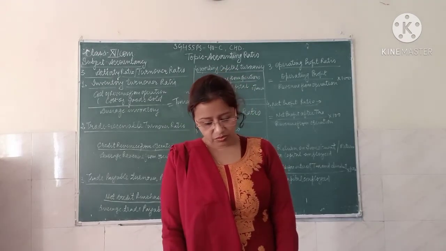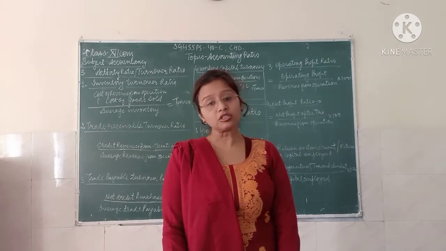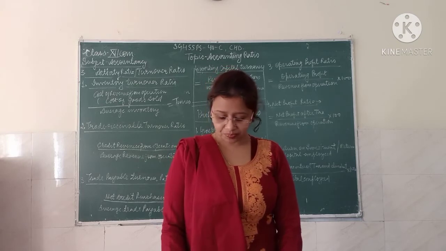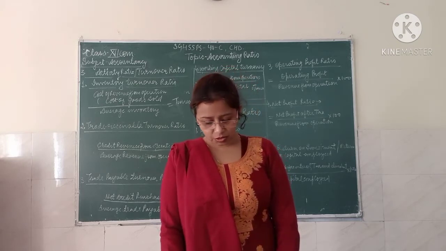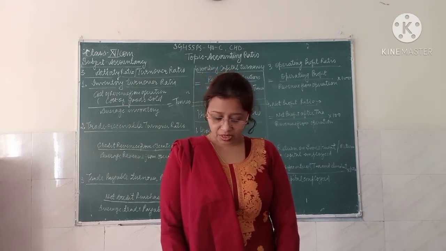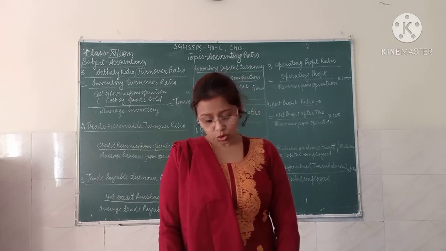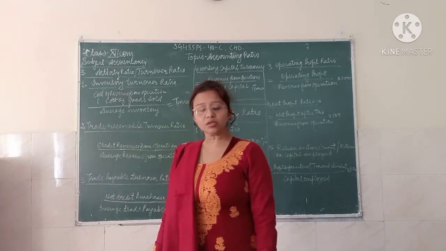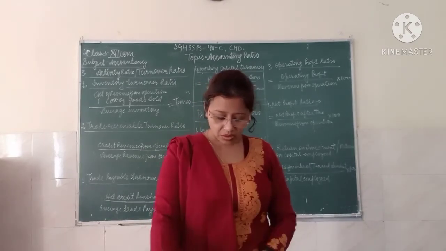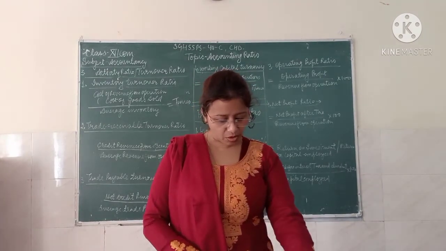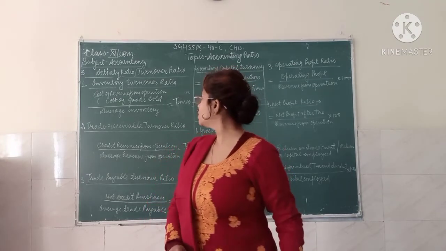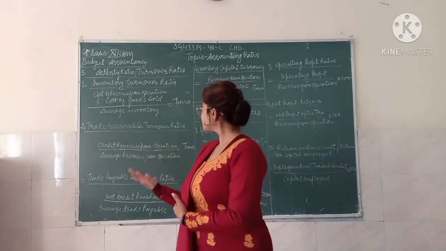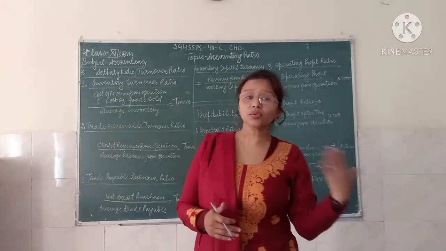It shows the number of times the amount invested in the inventory is rotated. A higher ratio means more sales are being produced by the rupee of investment in inventories. A very high ratio shows overtrading and it may result in working capital shortage. So this is the basic main aim of the inventory turnover ratio, and how your inventory is turning into finished goods, turning into the rupee.